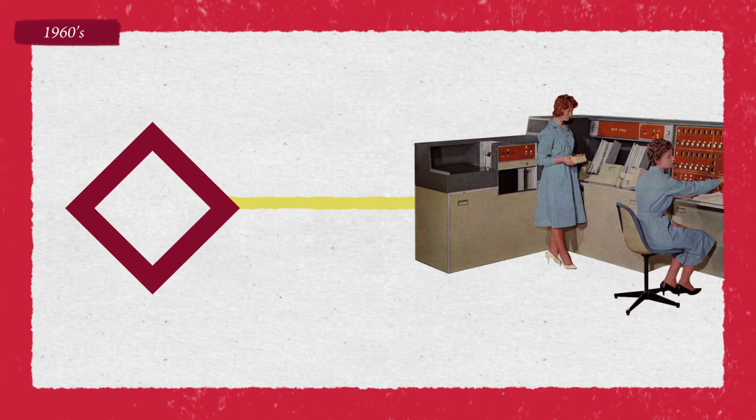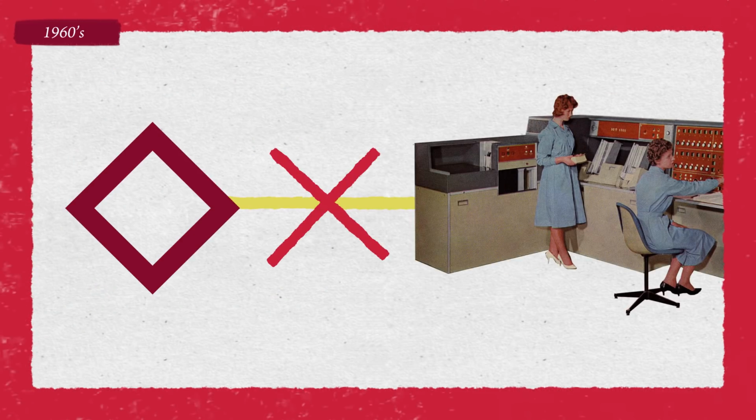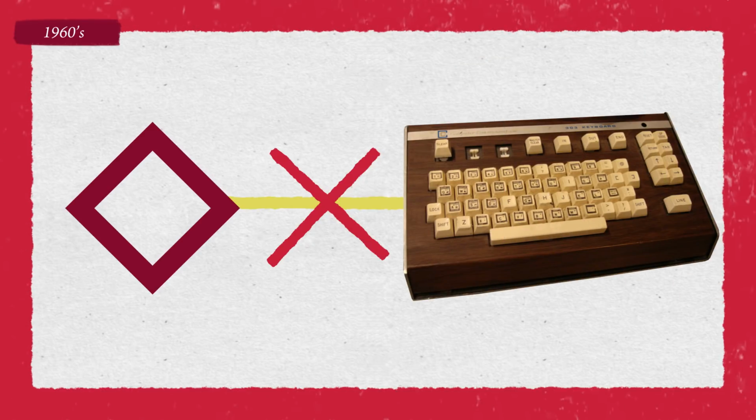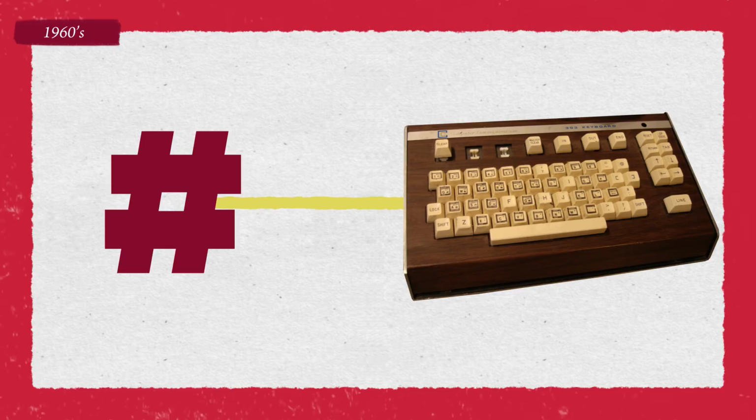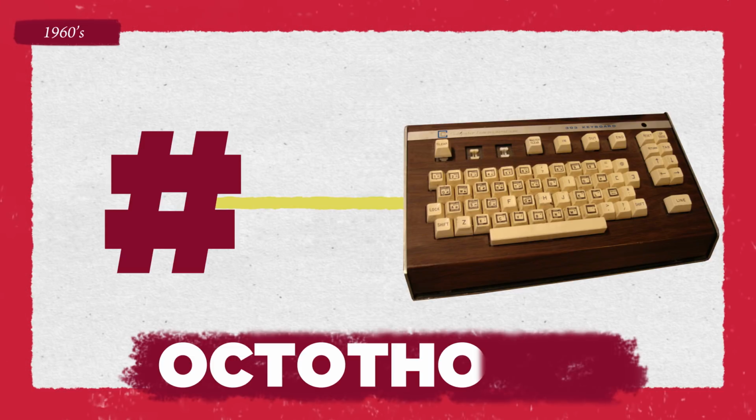In the 1960s, Bell Labs started trying to get phones to communicate with computers, and the diamond wasn't really a part of programming language because it wasn't on the QWERTY keyboard, so they swapped out the diamond for another symbol on the keyboard, the good old pound sign. Except for some weird reason they called it an octothorpe.